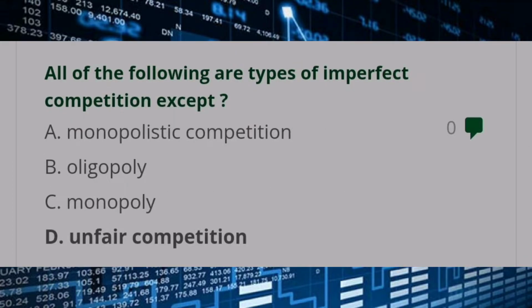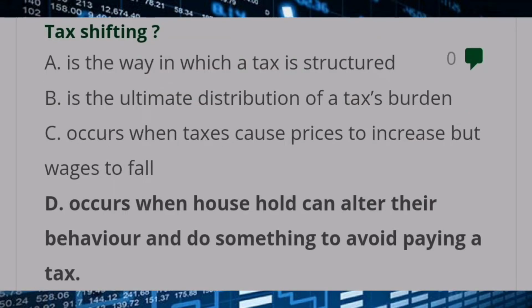All of the following are types of imperfect competition except answer D, unfair competition. Tax shifting, answer D, occurs when households can alter their behavior and do something to avoid paying a tax.